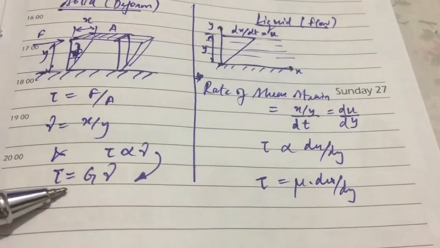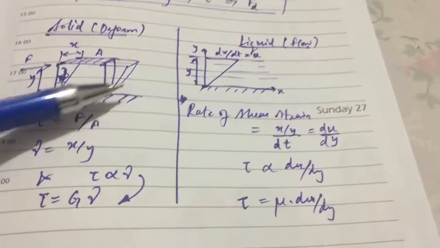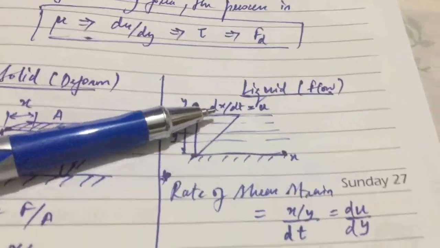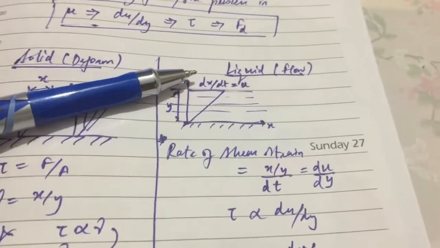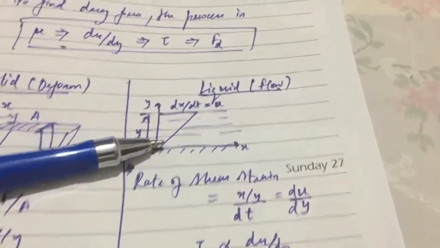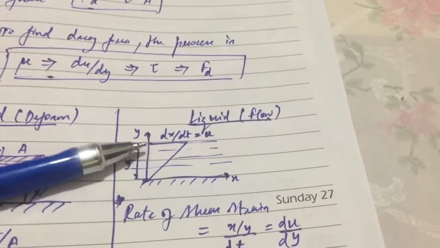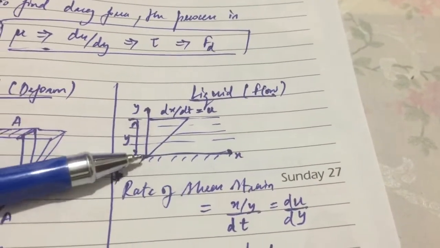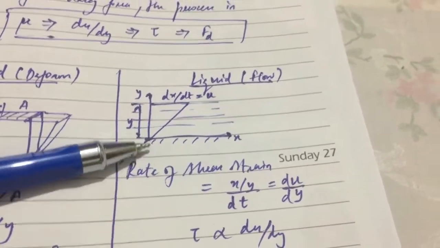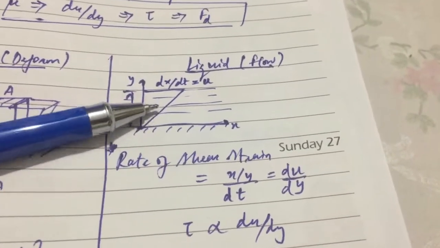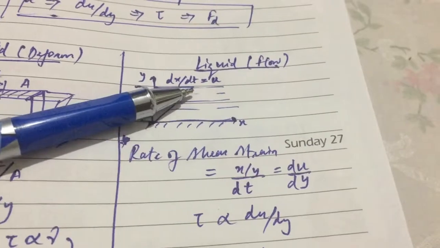That means this is the relation equation here. In liquid it doesn't deform, it basically flows, due to the shear stress it flows, and from this profile you can see that this is the easy way of doing it. Let's consider the velocity profile as linear.